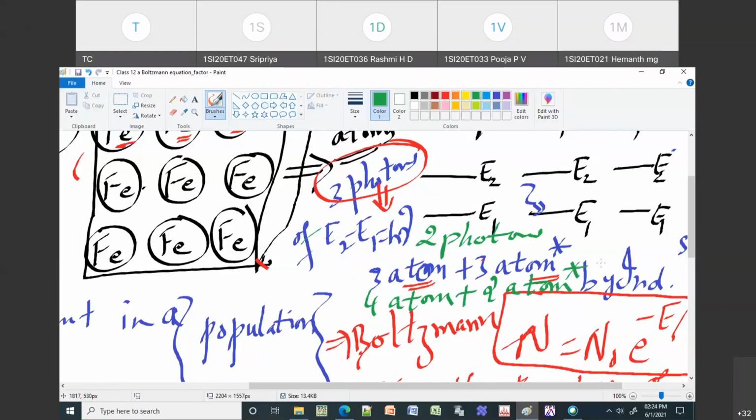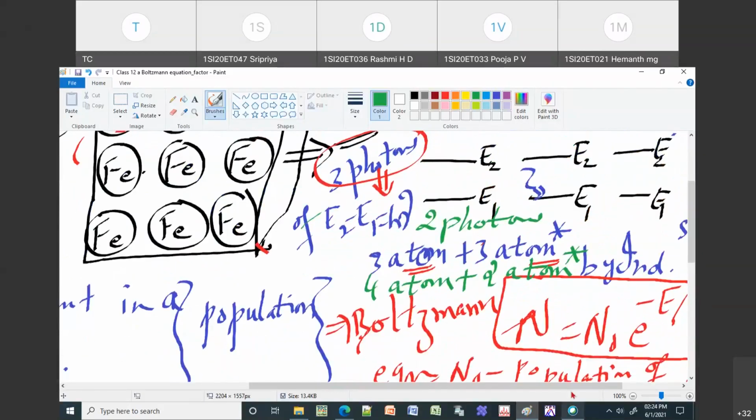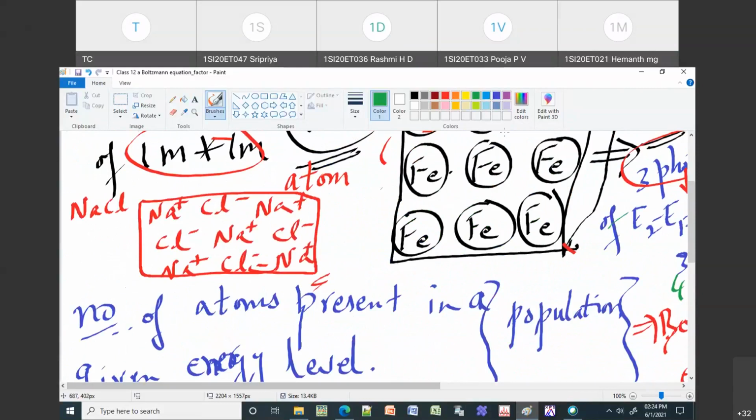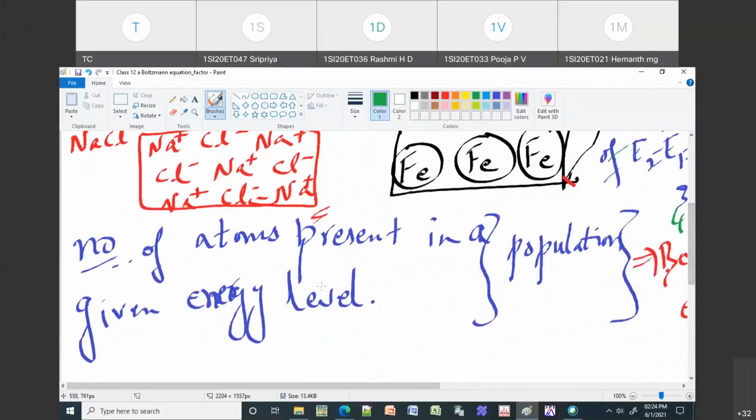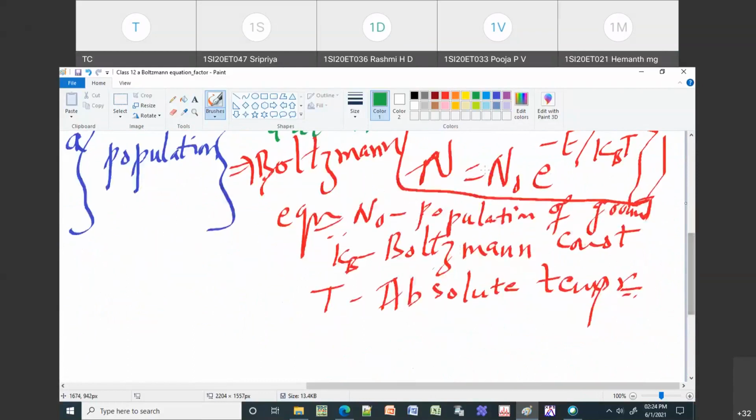So now I want to know how many atoms are in the excited state, E2, and how many atoms are in E1. It is defined as the population of an energy state. The population of an energy state gives the number of atoms present in that given energy level. It is numerically given by the Boltzmann equation: N is equal to N naught e to the power of minus E by kBT. You have to remember this equation, as that will give the